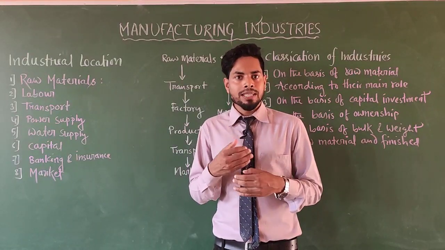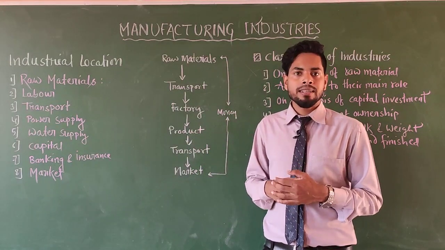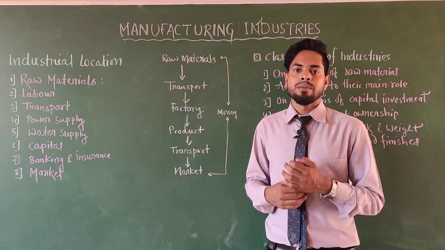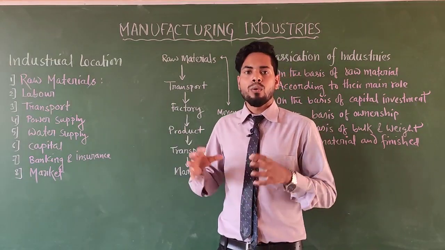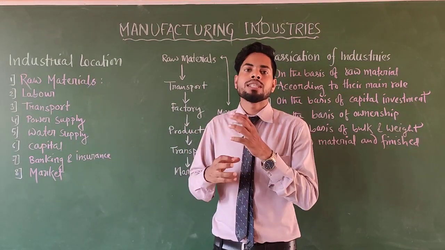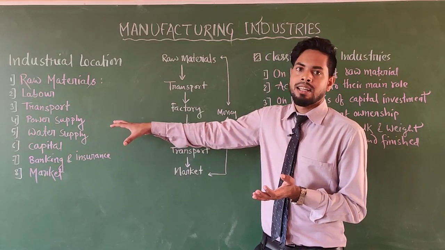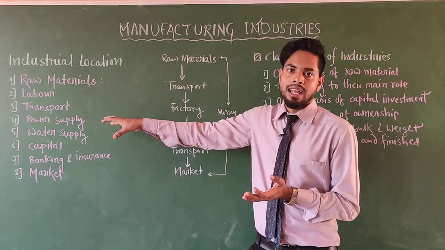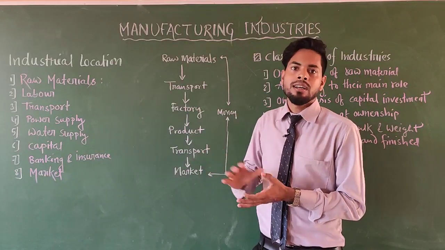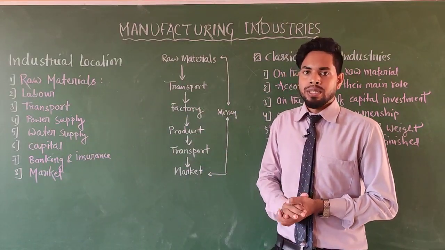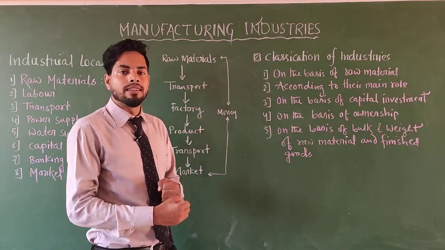We also want market facility, the nearest market facility, and another is capital investment, banking and insurance facility. These services and factors all together influence the setup of industries. In the place where these factors or services are available in proportion, in that place we set up the industries. Clear? So next we move on and discuss the classification of industries.